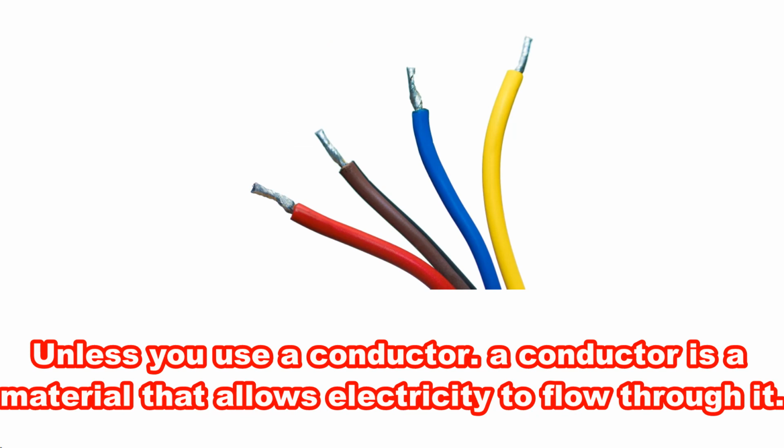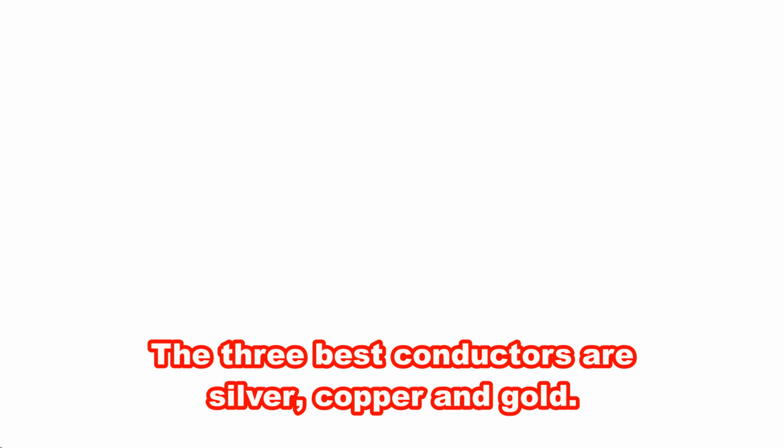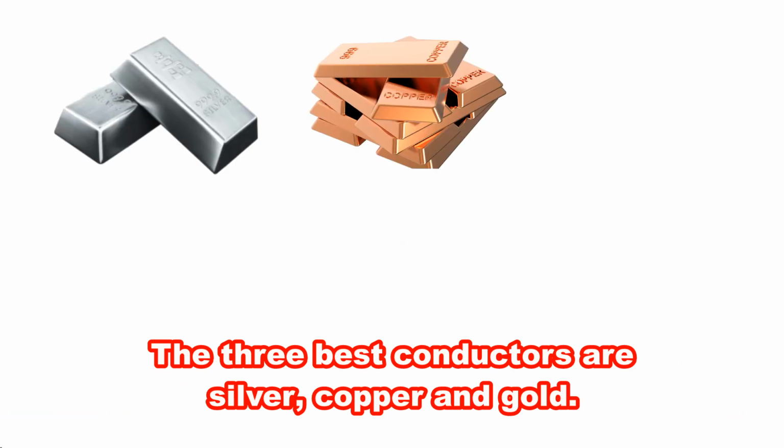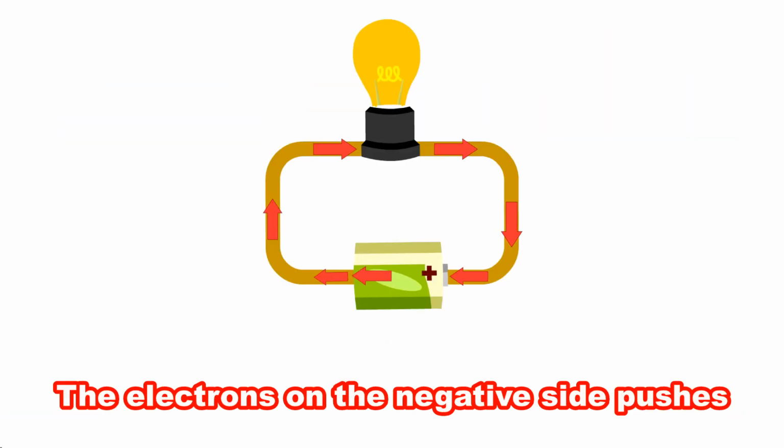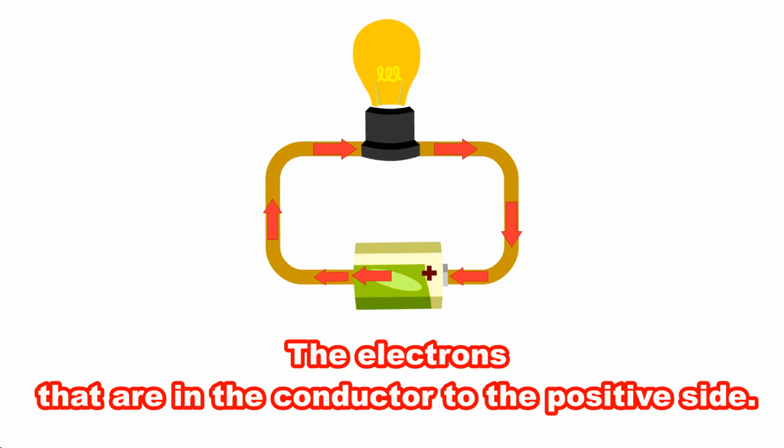A conductor is a material that allows electricity to flow through it. The three best conductors are silver, copper and gold. The electrons on the negative side push the electrons that are in the conductor to the positive side.